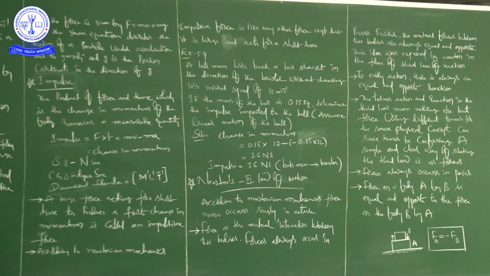Okay, right. Next, see here some other information related to Newton's third law of motion. Further, the mutual forces between two bodies are always equal and opposite.